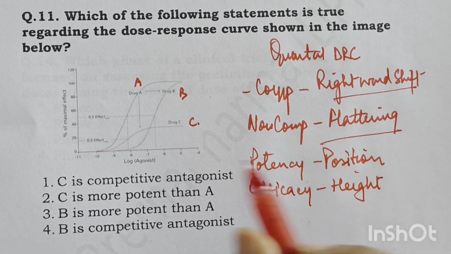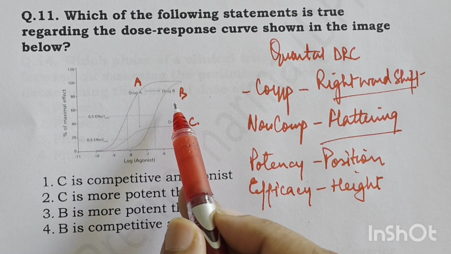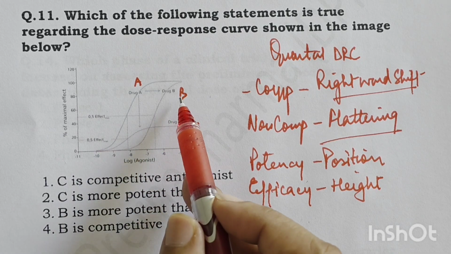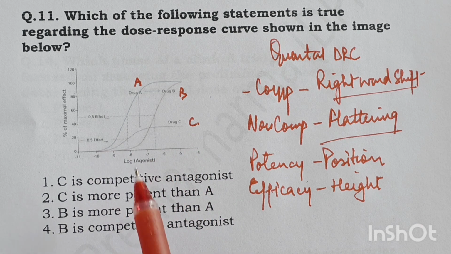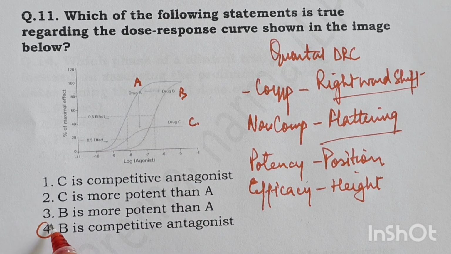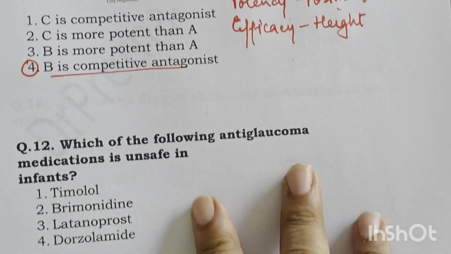Okay, so as the drug moves rightward, the potency decreases. So drug A is more potent than drug B, and if there's flattening, then drug B is more efficacious than drug C. So now C is more potent than A, no, not at all. C is not potent. B is more potent than A, no, it is less potent. B is a competitive antagonist. So this option is correct. A competitive antagonist, as I told you, has a rightward shift of the curve.